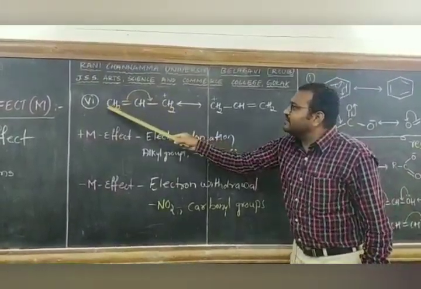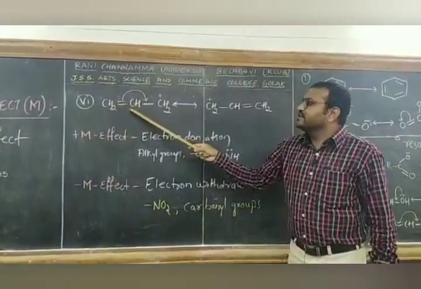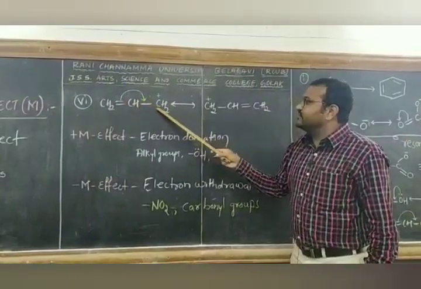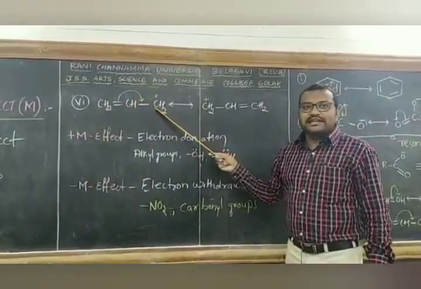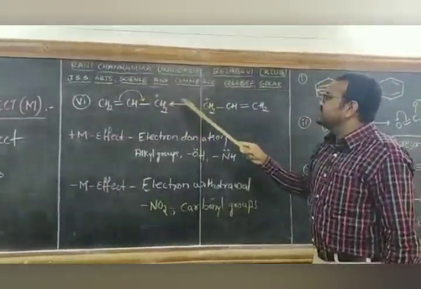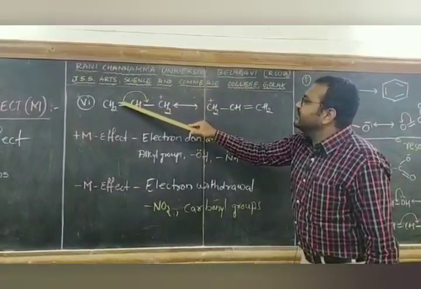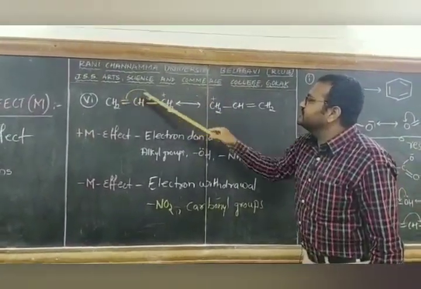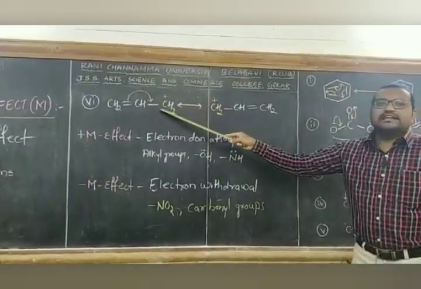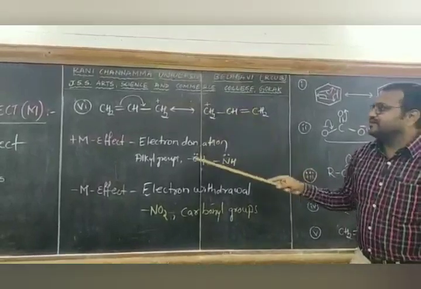The carbon atoms which are bonded to the double bond, we call them vinylic carbons, and the carbon adjacent to the vinylic carbon, we call allylic carbon atom. So here you can see the resonance structure of allylic carbon, wherein we can see the delocalization of this double bond. So this is the resonance structure of this allylic compound. The positive charge has been delocalized.